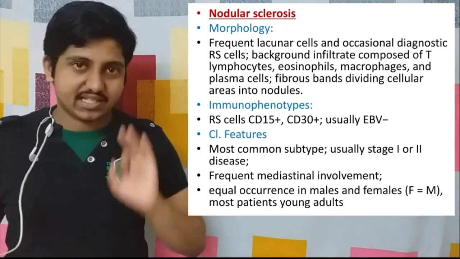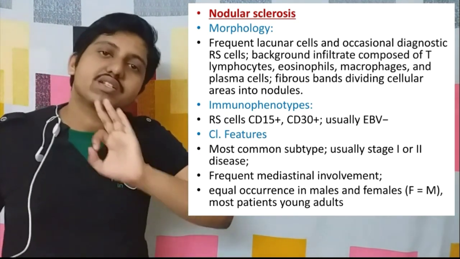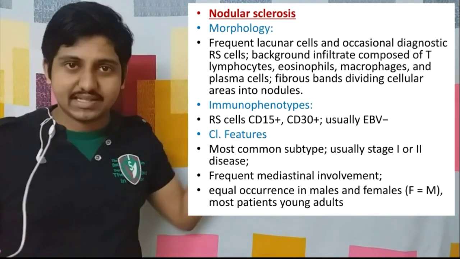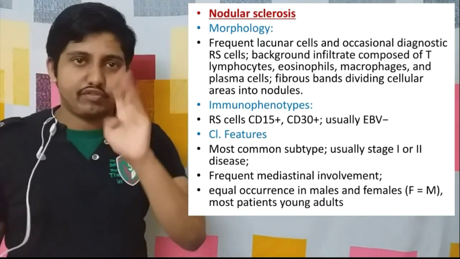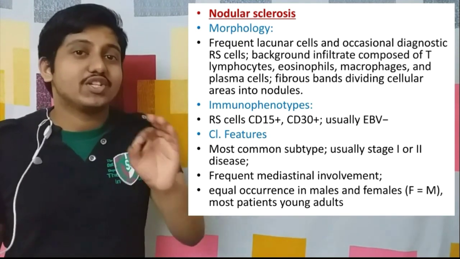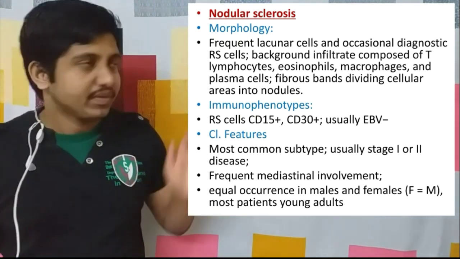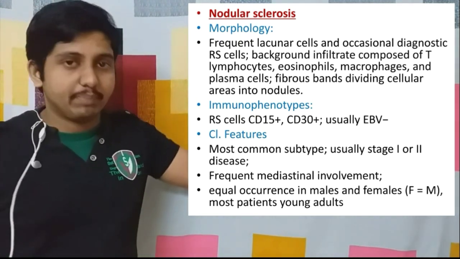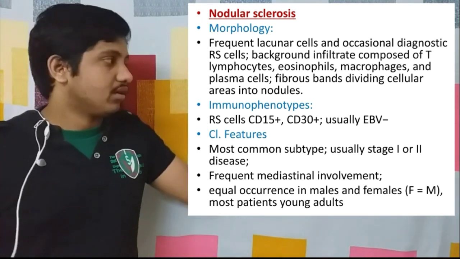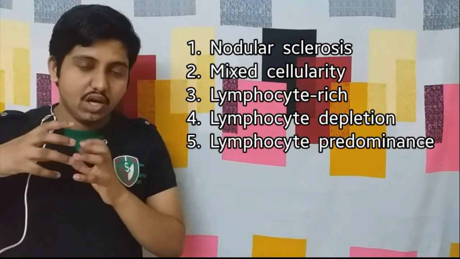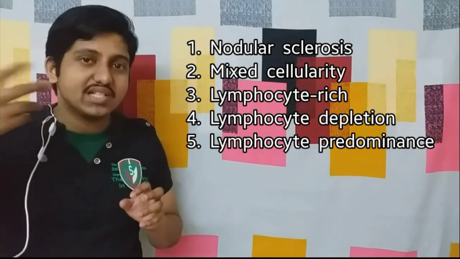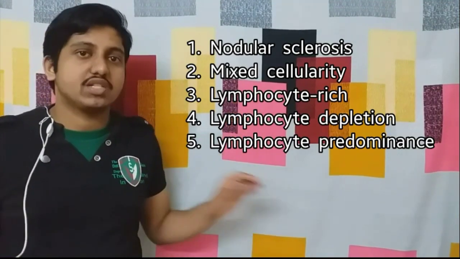Now, the sex in which it is more common. It is equal in both sexes. Both males and females have an equal chance of getting it. Now, the fourth point, age group. It is usually seen in young adults. Not only this age group, but also the section of people at the lower age will be more at risk.